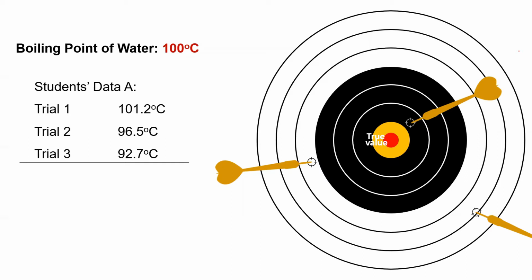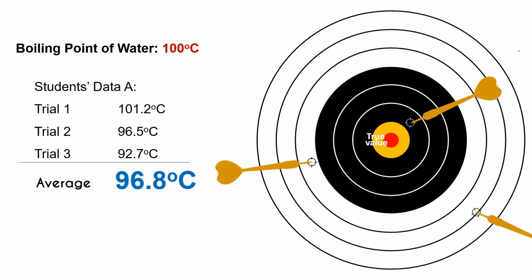For the first group, they conducted 3 trials: 101.2 degrees Celsius, 96.5 degrees Celsius, and 92.7 degrees Celsius. Those are the 3 measurements conducted by the first group. The average of these measurements is 96.8 degrees Celsius.